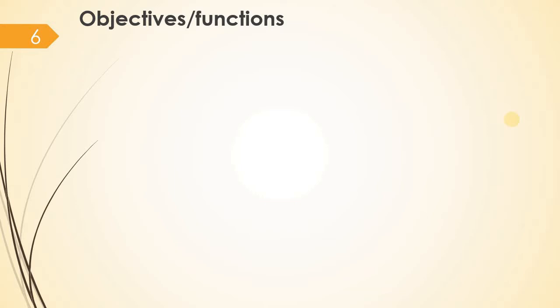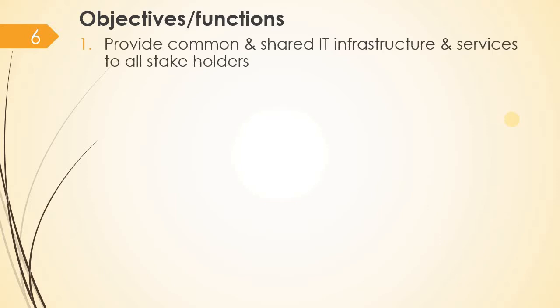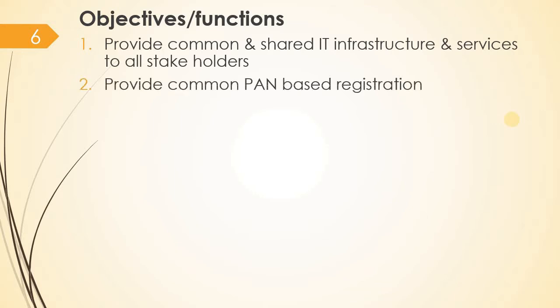So what are the objectives and functions of this particular network, GSTN? Let's discuss one by one. The first one, provide common and shared IT infrastructure and services to all stakeholders. So GSTN shares the basic infrastructure of GST with everyone. Everyone in the sense it includes the government, traders, state governments, local government, everyone. Whoever is a stakeholder of GST will get in touch with the IT infrastructure and also the services.